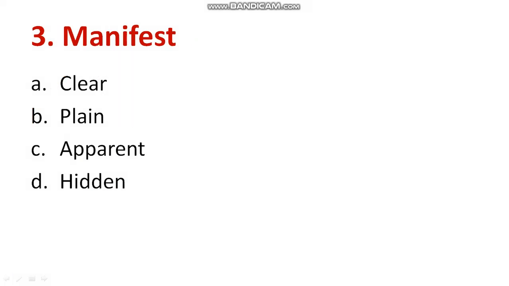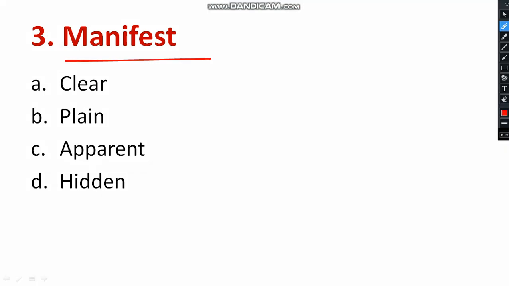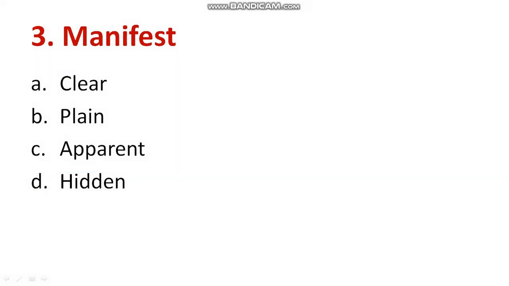Moving on to the third question. Find out the opposite of manifest. Plain, apparent, hidden. See, clear, plain, apparent all are having similar word meaning. So I am confirming that the opposite of manifest will be hidden. Manifest means very much evident or clear. You can go ahead with such meaning. So definitely the opposite to that of manifest will be hidden.